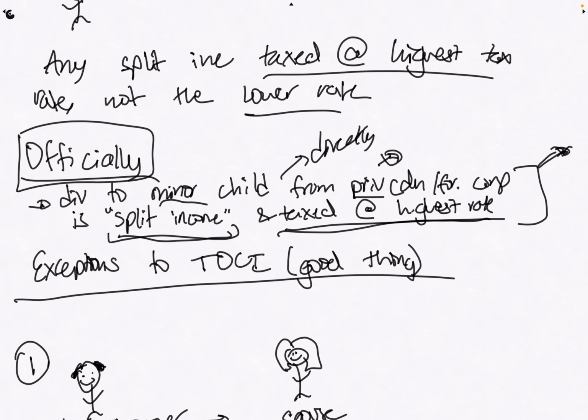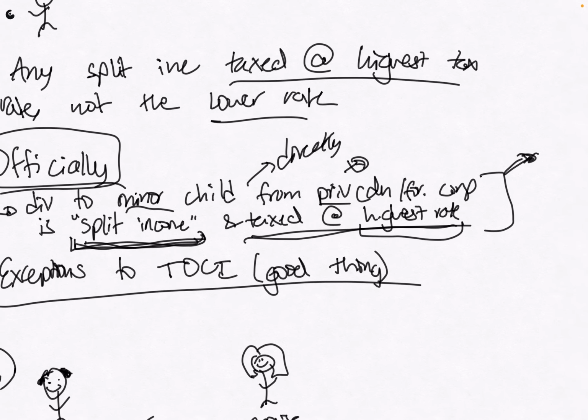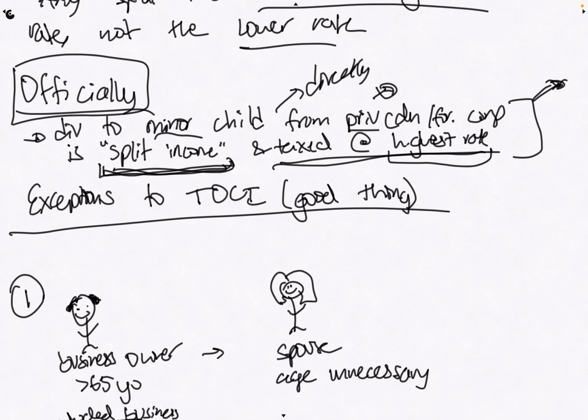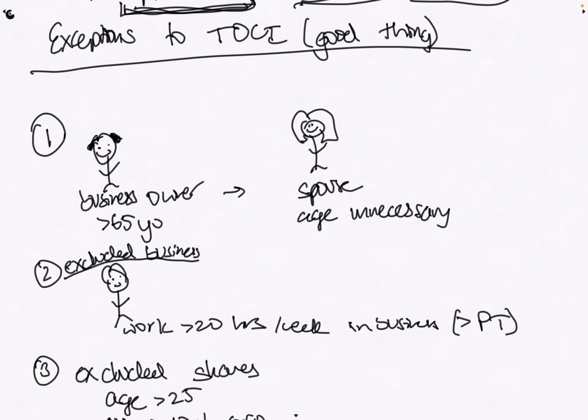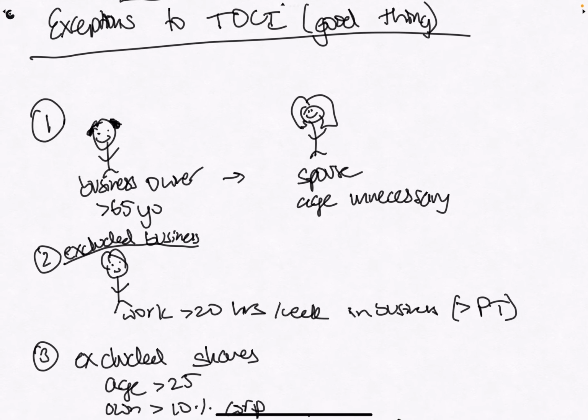But in this case, if you're asking your minor child to do it all themselves, it's still taxed at the highest rate. So there's basically no benefit to the minor child having this bond. There's nothing you can gain on it, which is what the government is trying to do, I guess, crack down on that stuff.